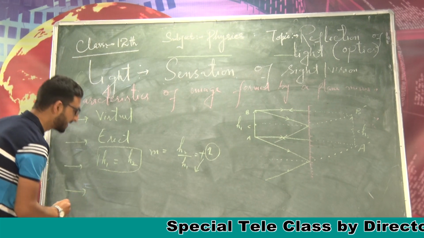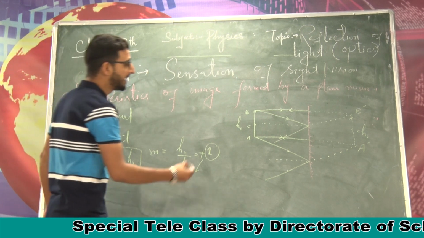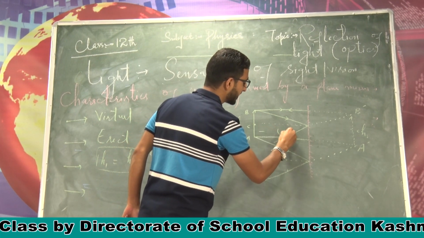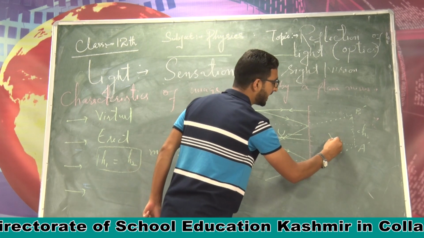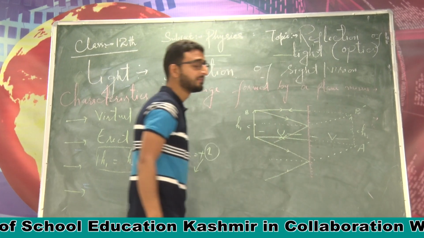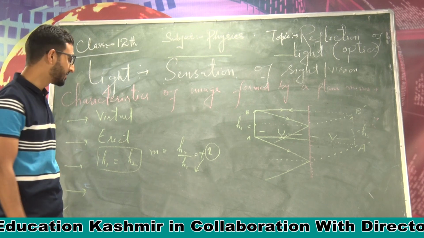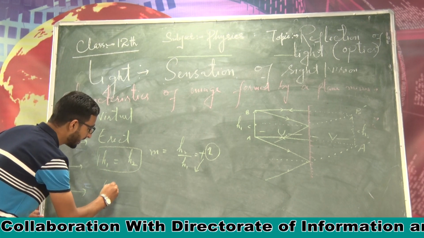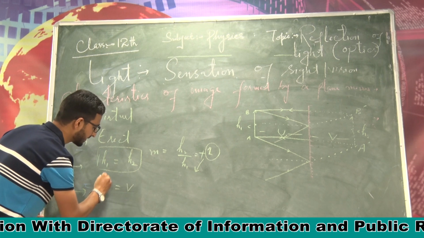Now one more point regarding the image here is that if AB, the distance of the object from the plane mirror, let me denote it by U, that is the object distance, and the distance of the image from the mirror will be denoted by V, that is the image distance. Now you can see it and we can verify it experimentally as well. Object distance is equal to image distance.